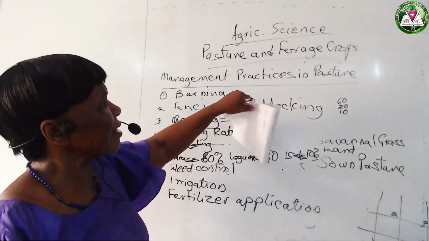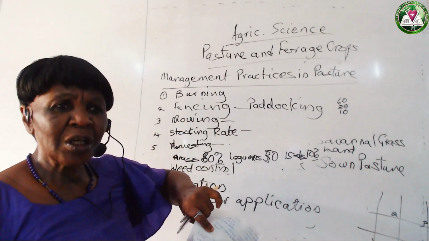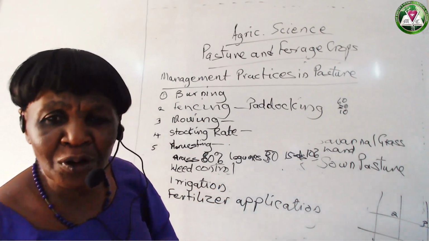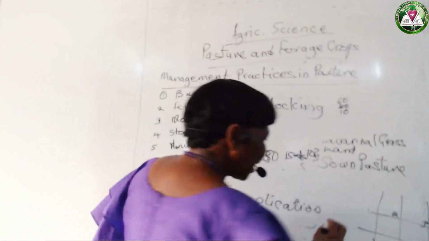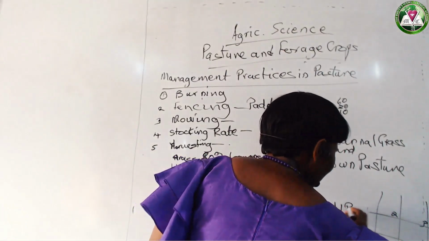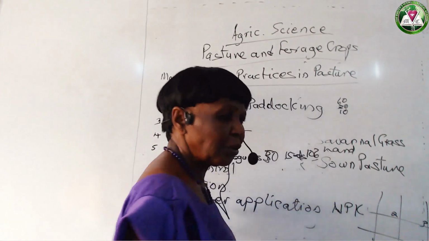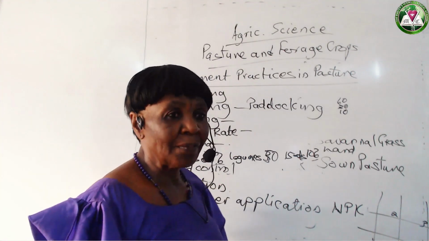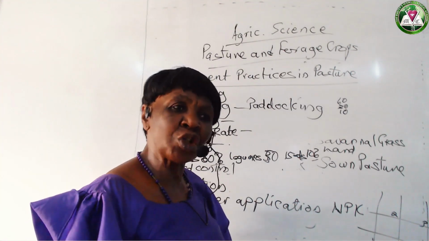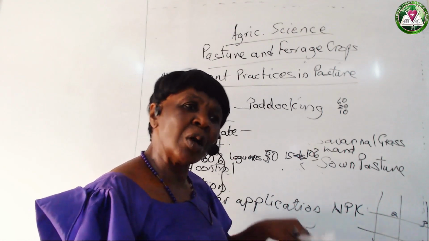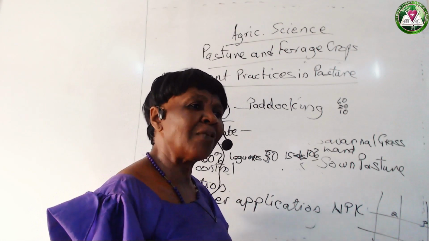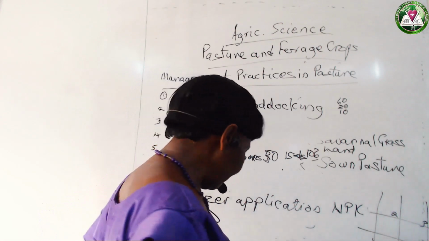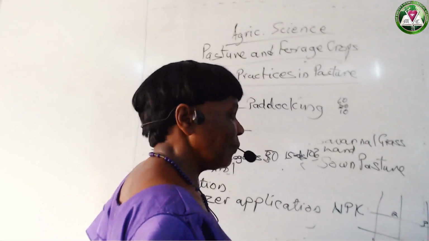Some of these grasses and legumes, the forage crops, respond very well to nitrogenous fertilizers, especially the NPK. They respond when you apply them and then you irrigate, you water. You see them growing very well, very succulent. So that when the farmer goes for harvesting, the farmer will harvest enough. Or when the farmer sends the animals in for grazing, the animals will graze well, feed well.